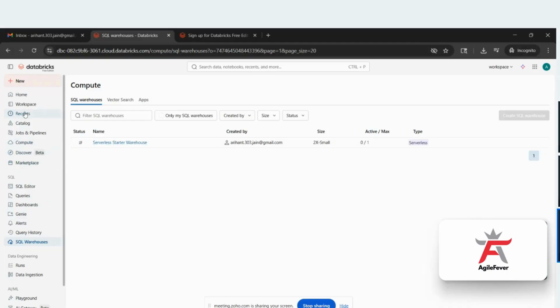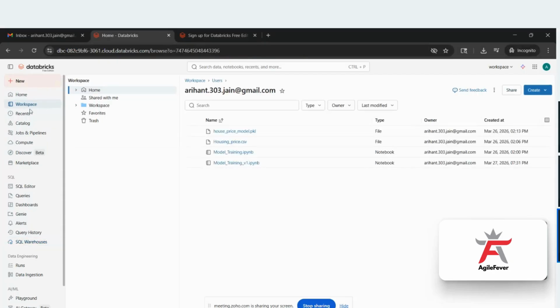Now, when you click on the workspace on the top left corner, you will see these different options. In your case, you will not see these files, because these are the files which I have created. But in your case, you will see the different options: home, shared with me, workspace, favorites, and trash.